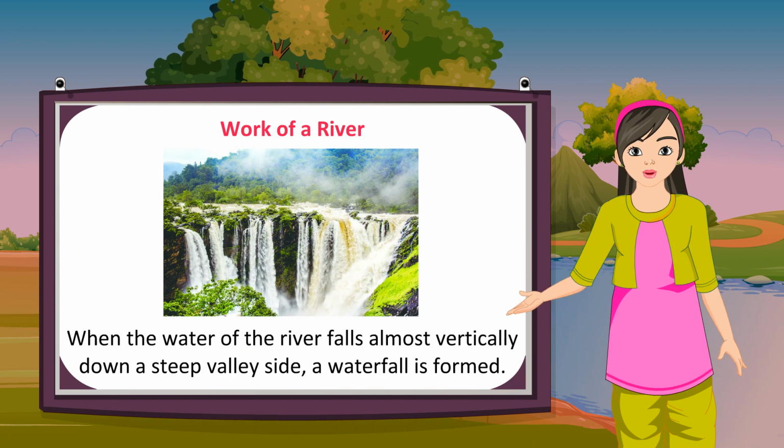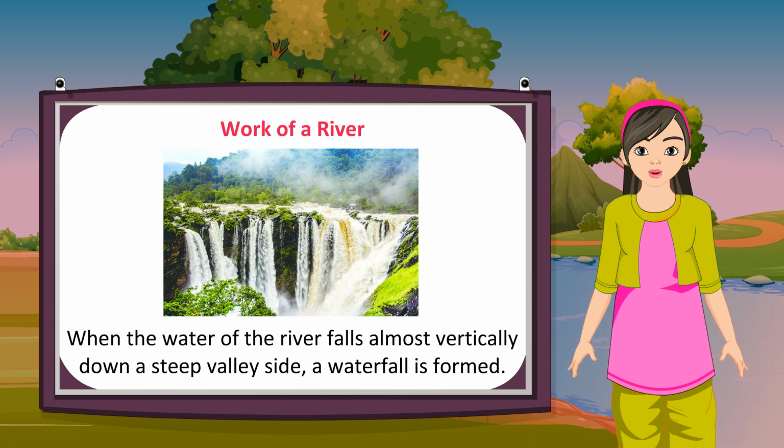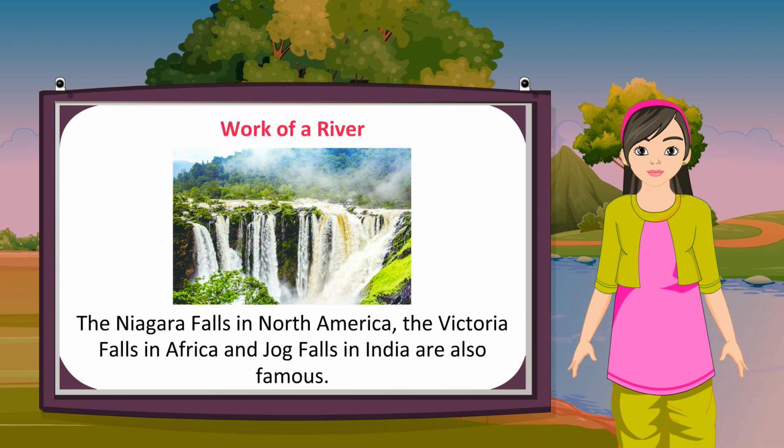When the water of the river falls almost vertically down a steep valley side, a waterfall is formed. The Niagara Falls in North America, the Victoria Falls in Africa and Jog Falls in India are also famous.